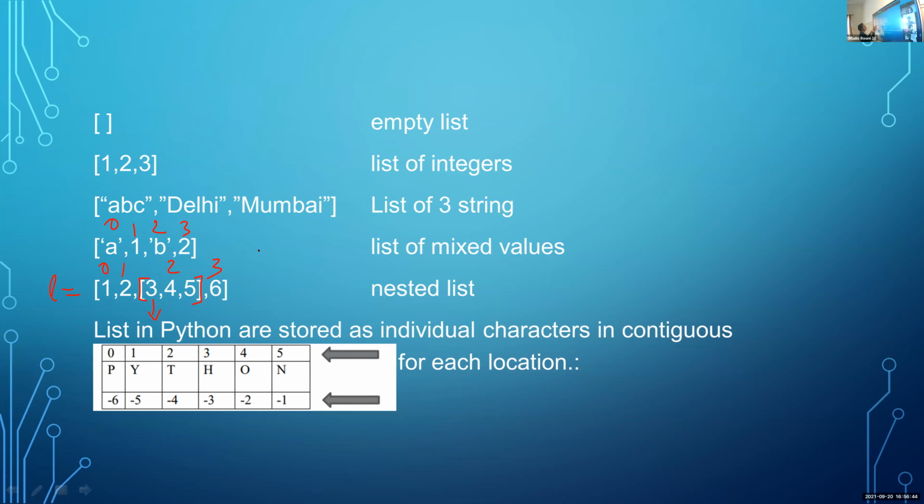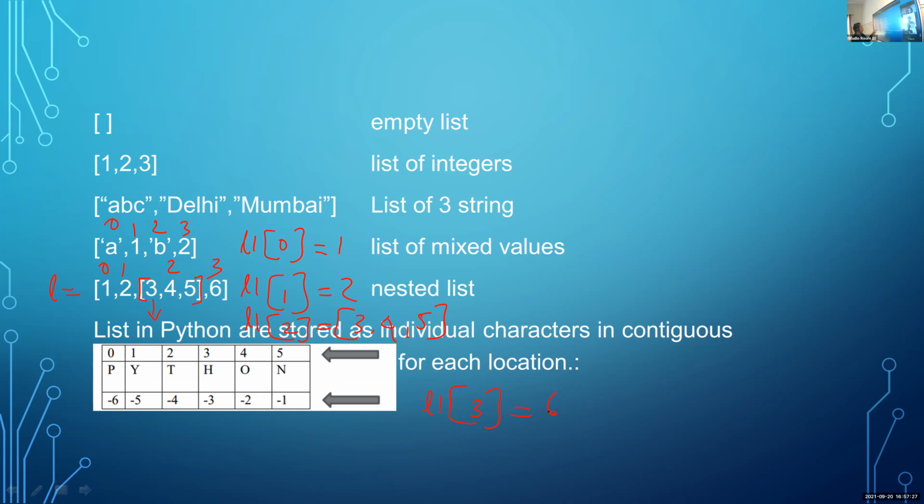Here L1 of 0 means 1. L1 of 1 means 2. Then L1 of 2 is 3, 4, and 5. Then L1 of 3 is 6. Okay, L1 of 0 is 1, L1 of 1 is 2. Then L1 of 2 is a list, that is, it includes 3 values: 3, 4, 5. After that, L1 of 3 is 6.